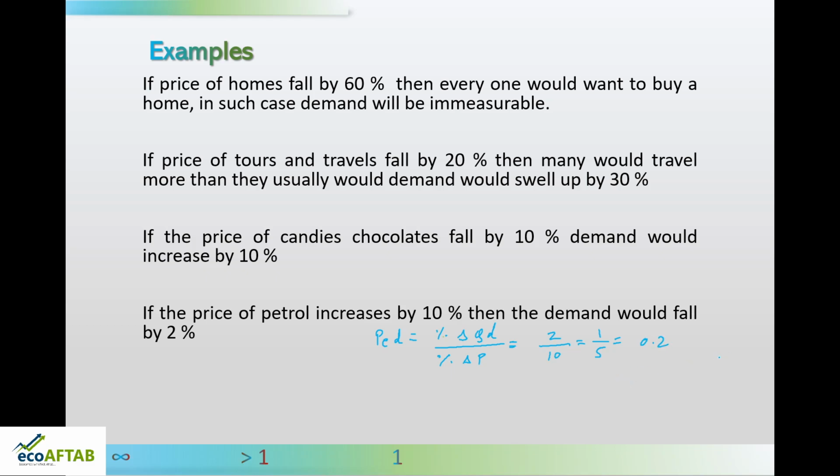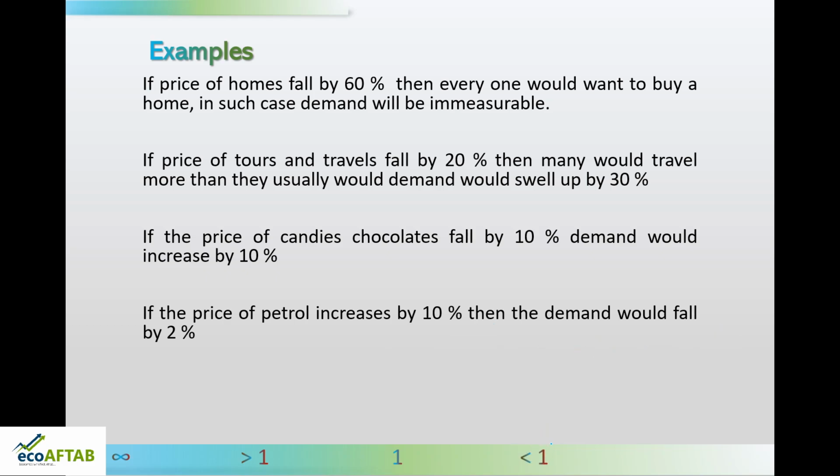So here 0.2, if you see it with earlier examples, one more way to write 0.2 is to say it is less than 1. So this less than 1 also becomes one more reference point. First reference point being infinity, second reference point being more than 1, third one being equal to 1, and now fourth one being less than 1.